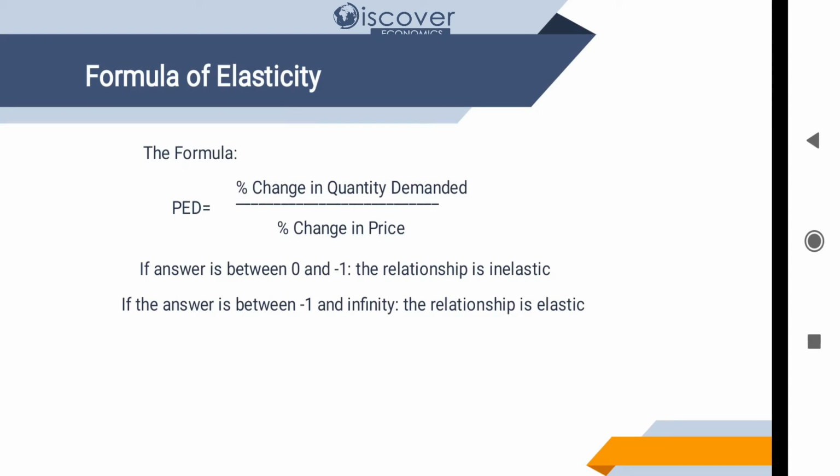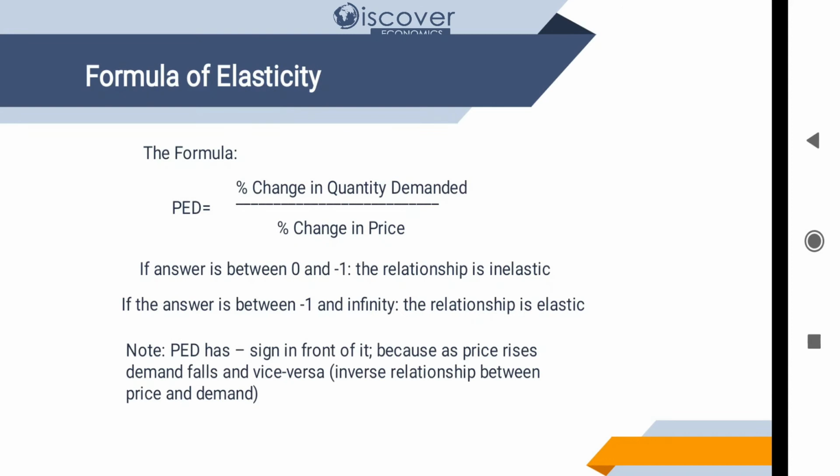Suppose when we do the calculation the answer is 1.2, 2.4, or 6.5, all these are elastic answers. And inelastic answers will be 0.24, 0.6, 0.8, all these will be inelastic. And then comes the unitary answer, that will be equal to 1.